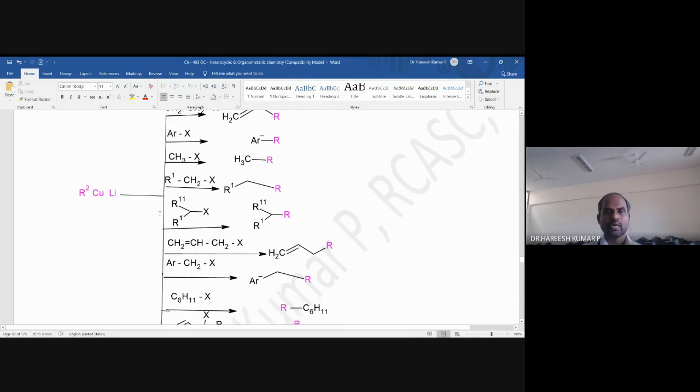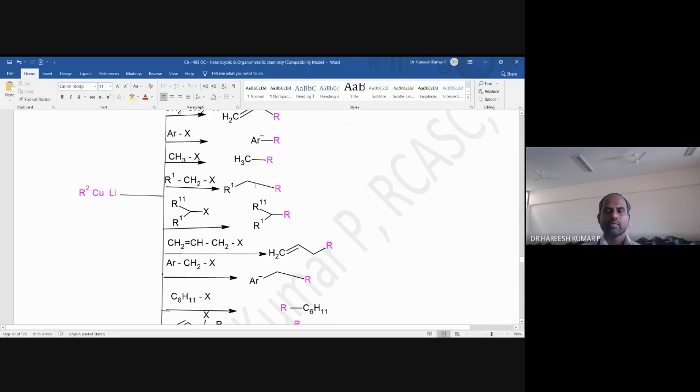Okay, here I will take one more substrate. The substrate is a long chain halide. So R1 may be an alkyl group, a long chain. What will happen here? There will be a new bond formation between this R group and this carbon. The X is going out.